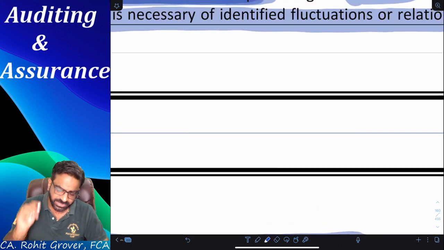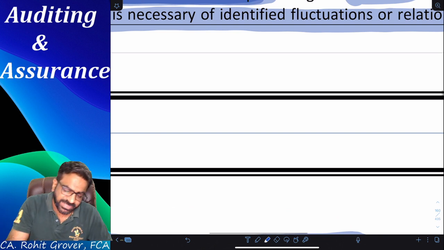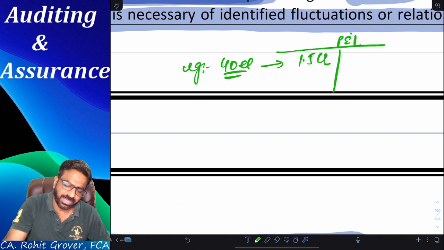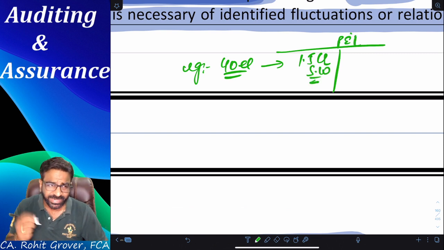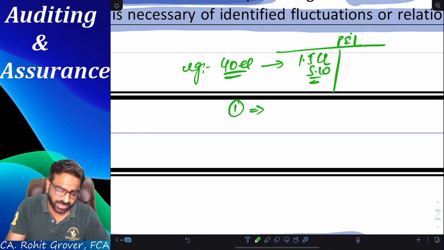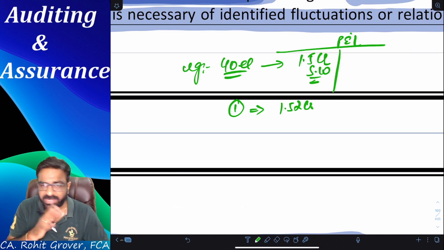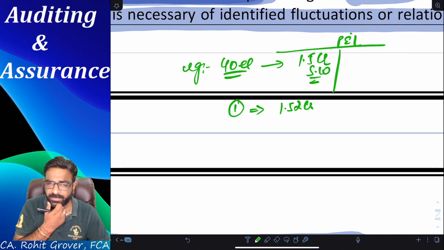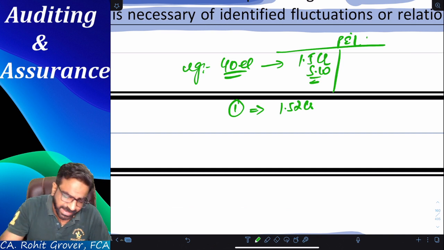Now, my question is very simple. What was the example we have done just now? We did one example that there are 40 employees and they debited 1.5 crores on the debit side of their P&L account as salaries and wages. When we calculated, say for example in case number 1, my calculation is saying it is 1.52 crores. Now tell me, is it a very significant difference or a very small difference? It's a small difference. It is manageable.